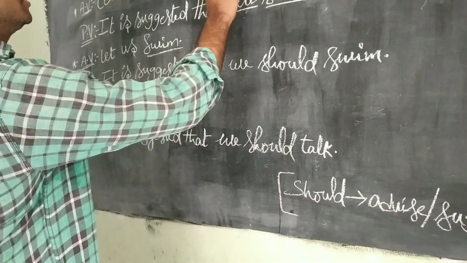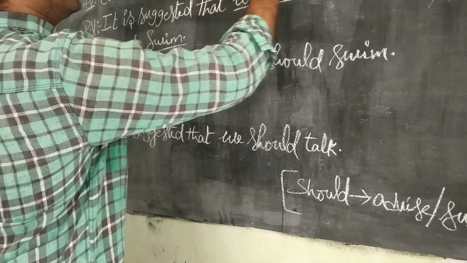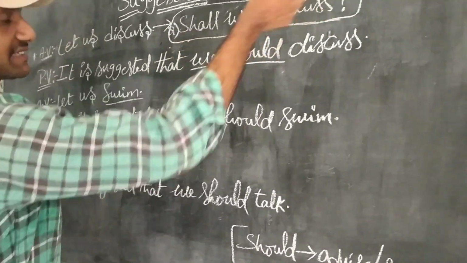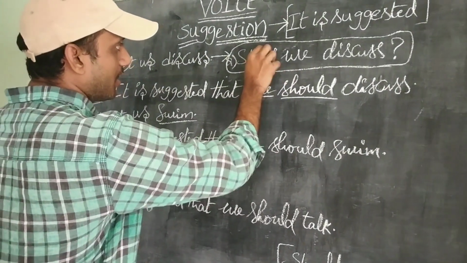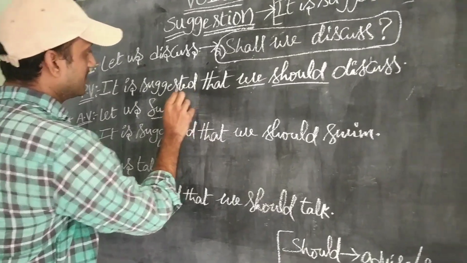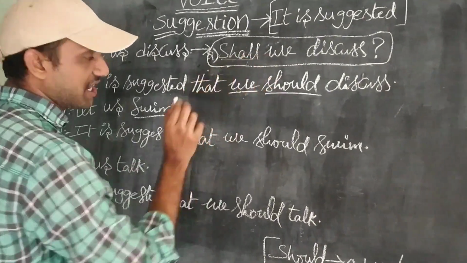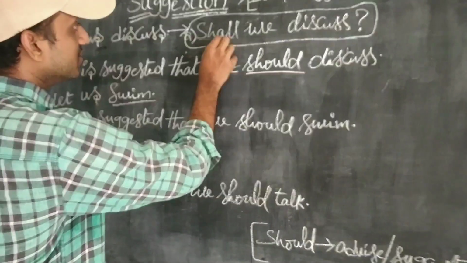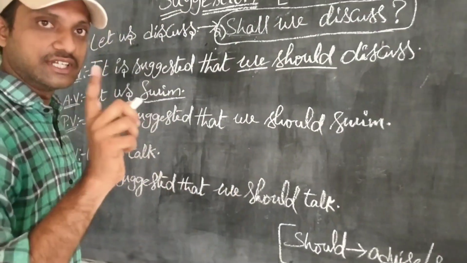Observe here carefully. Shall we discuss? If it is the example we discussed, we shall discuss. Let us discuss. Let comes under shall. Here we are using suggested that. Suggested, it is in past form. For past, what is the past form of shall? Should. Because of that rule we are using here, we should. It is very important.